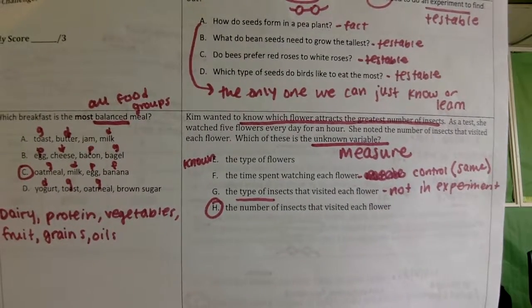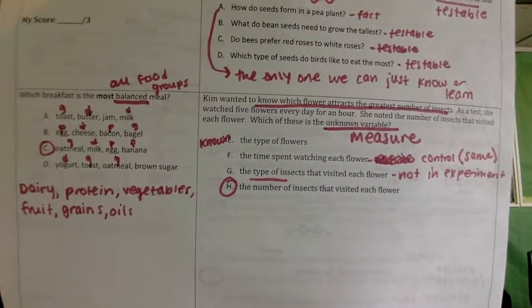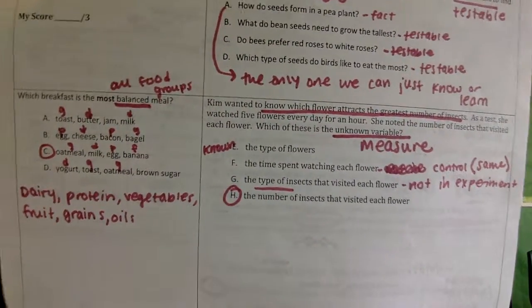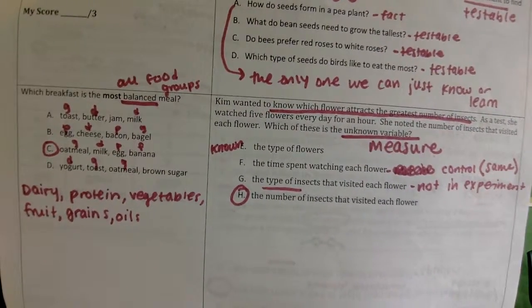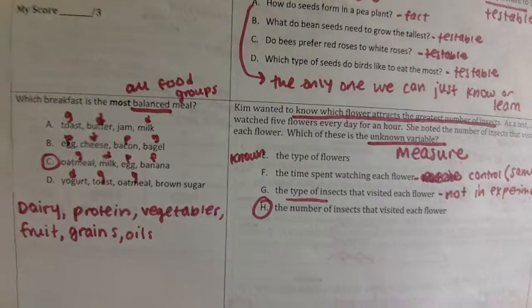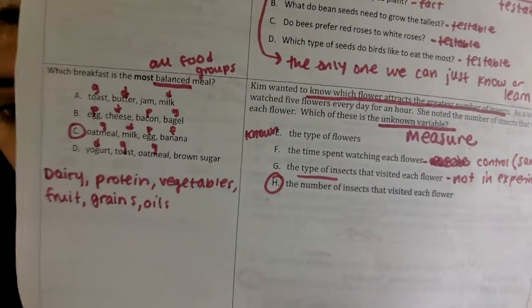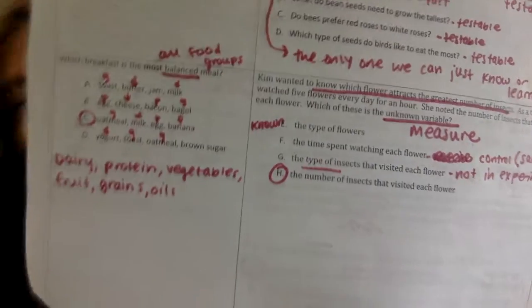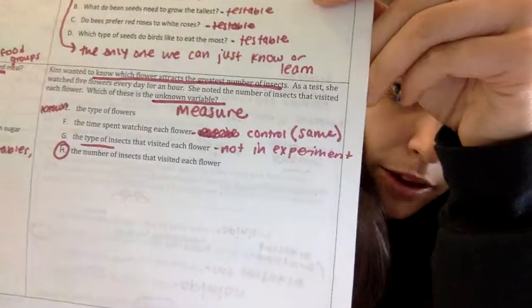So we know that our first answer choice, the type of flower, is our known variable. We know the second answer choice is the control. It's kept the same. Our third answer choice is not part of the experiment. So that leaves our last answer choice, the number of insects that visited each flower, as our unknown or measured variable. Moving on to our last question. This one asks about nutrition.